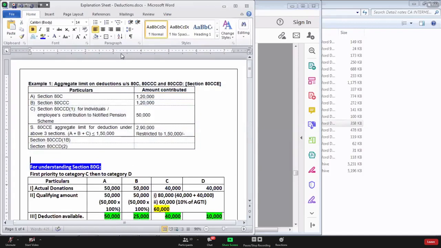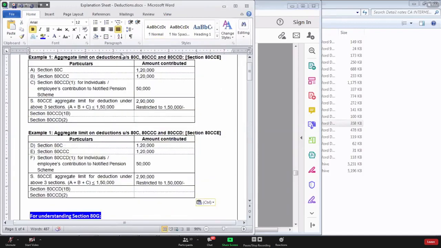For example, let me take one more example. Example number 2. This 50,000 you are claiming deduction in section 80CCD subsection 1B. In that case, you are not claiming in section 80CCD subsection 1. Your aggregate will be 2 lakh 40, and in that case also, your deduction will be restricted to 1 lakh 50 only. So in this case, total deduction will be how much? 1 lakh 50 plus 50, that is 2 lakhs. Yes or no? Are you understanding this?